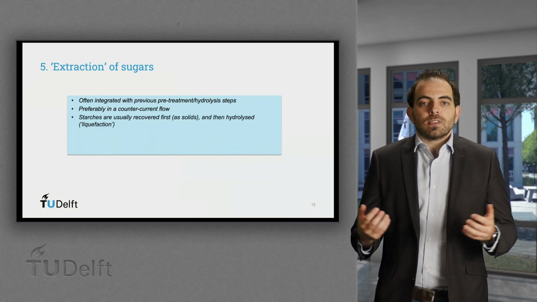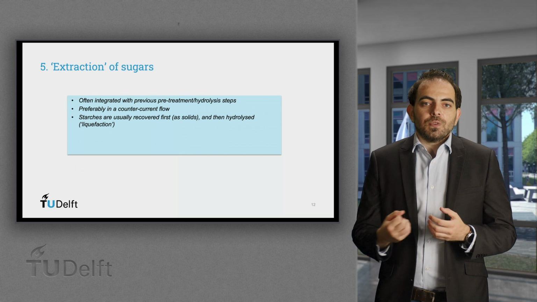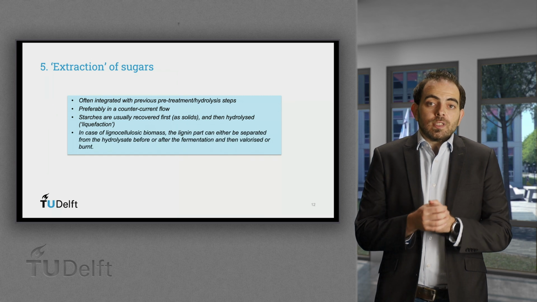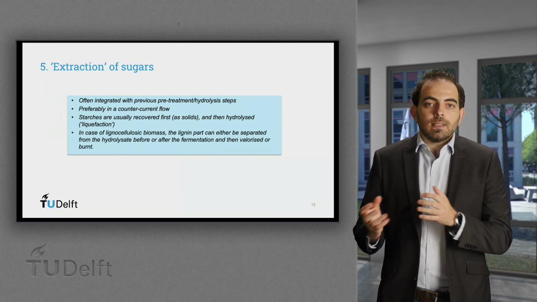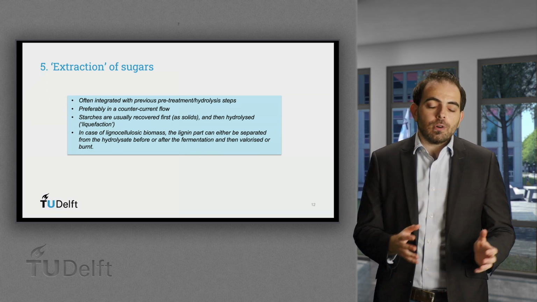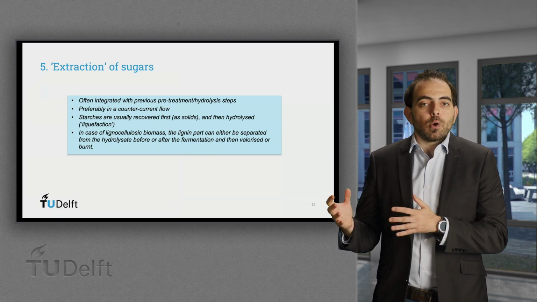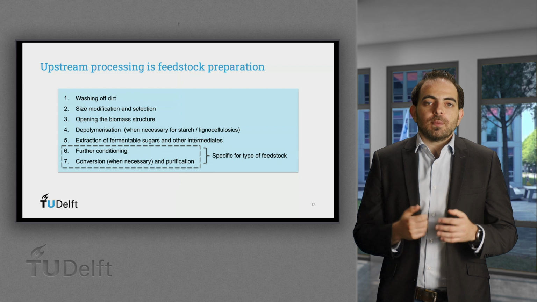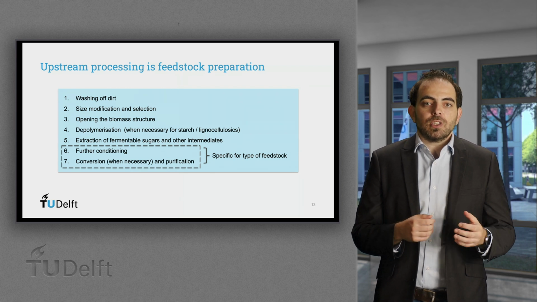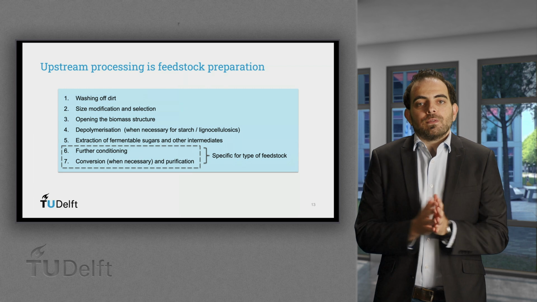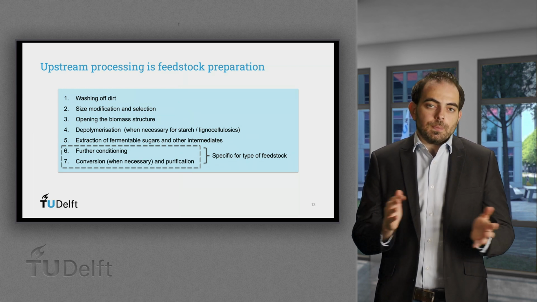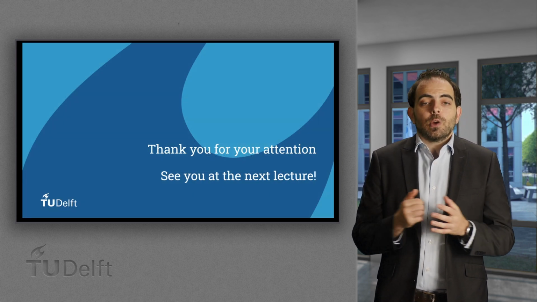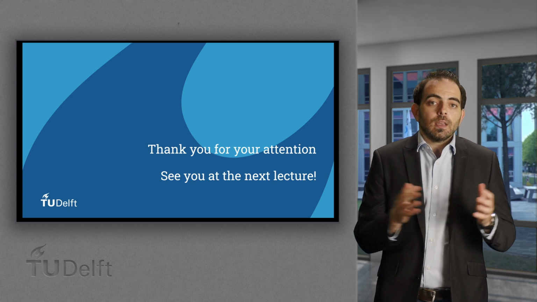Starch is usually recovered as a particle stream, since starch itself is also a food product and subsequently liquefied. In case of lignocellulosic biomass, the lignin part can either be separated from the hydrolyzate before or after the fermentation and then valorized or burnt. The extract stream is sometimes treated further to adjust color and composition, but this is very specific for the various feedstock conversion technology combinations. In the next lecture, we will take a look at some examples of first and second generation feedstock and bioprocesses. See you at the next lecture.